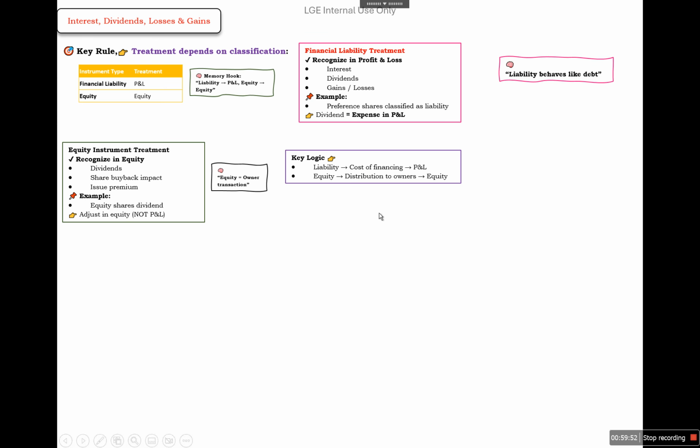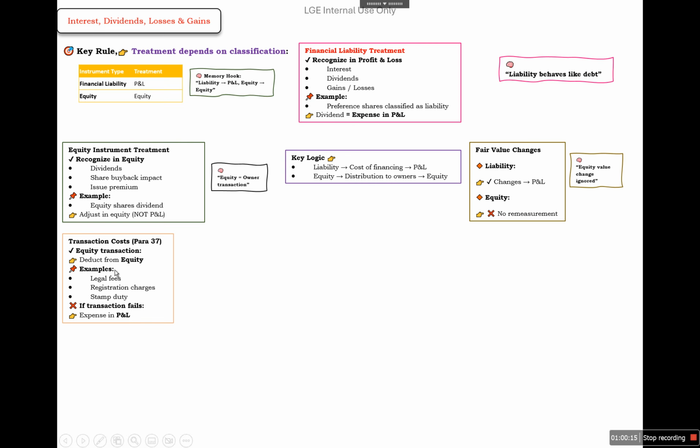So the key logic is that liability is the cost of financing. We need to book it in P&L, and equity is a distribution to the owner, so we need to treat it through equity. If the value of a liability changes, we need to reflect the change in P&L, and for equity there is no remeasurement.